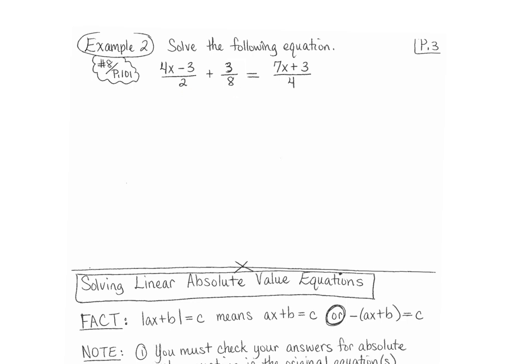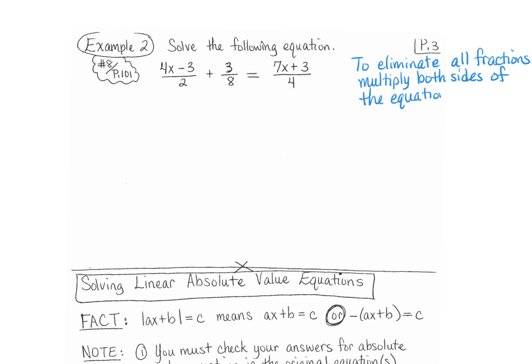So let's make that note. To eliminate all fractions, multiply both sides of the equation by the least common denominator between 2, 4, and 8.